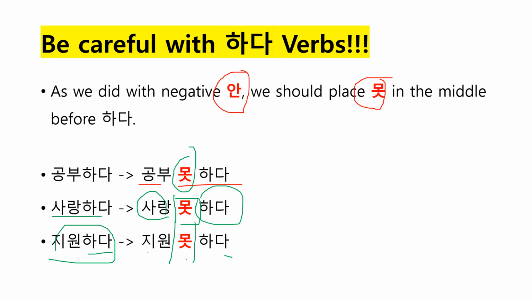So yeah, for now, you can just learn how to distinguish 안 and 못 and how to use them with different tenses. And that will be enough for you to hold a conversation with Koreans and be able to use those negative particles correctly and properly.